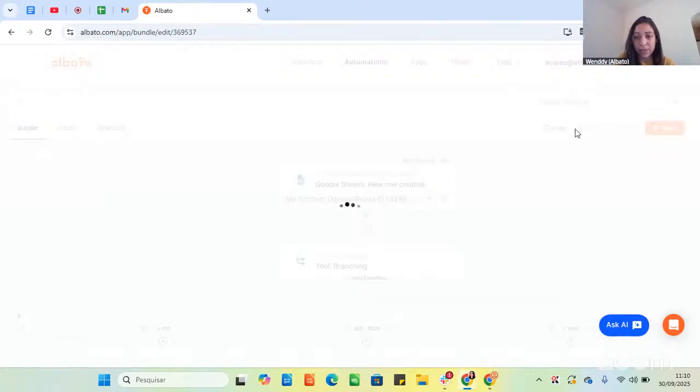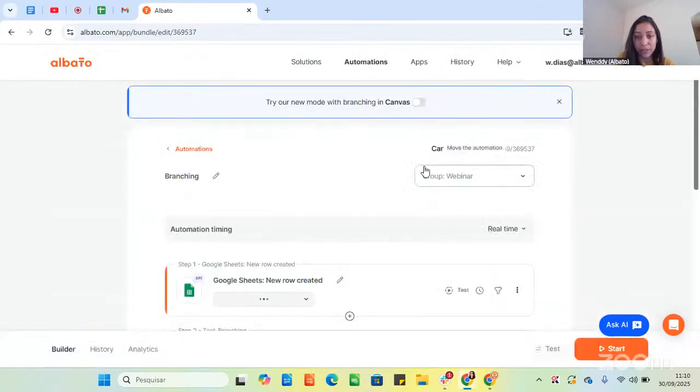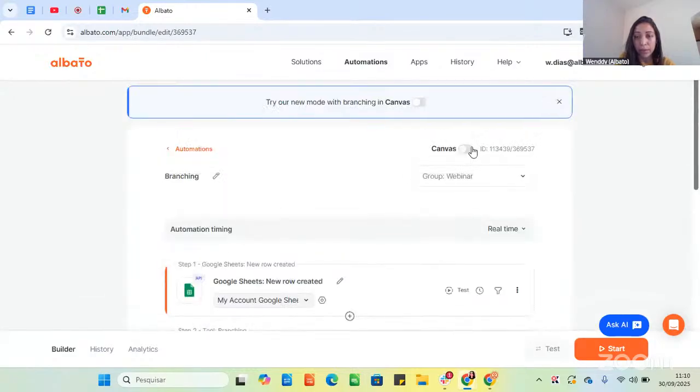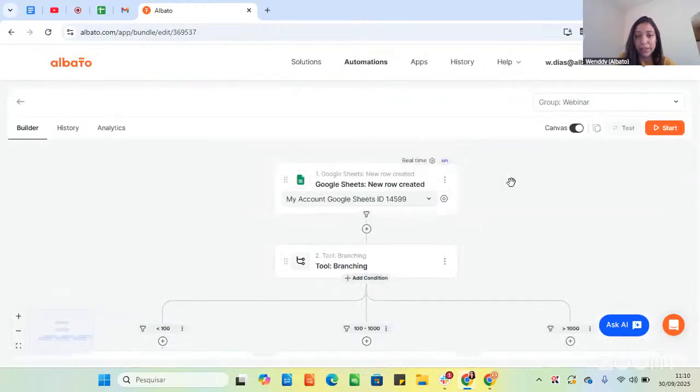It is an alternative to the vertical workflow. You can still use the vertical workflow, but now we have this new option here. It will be easier to visualize and to build your workflows. You just need to activate this canvas option here. And here you have all the menu options you used to have before.